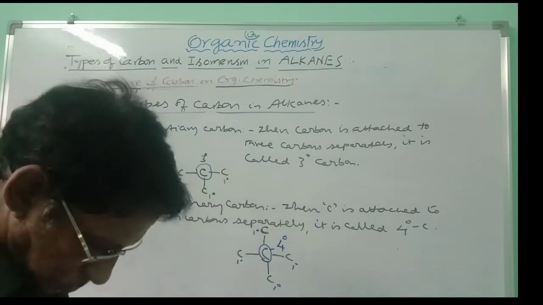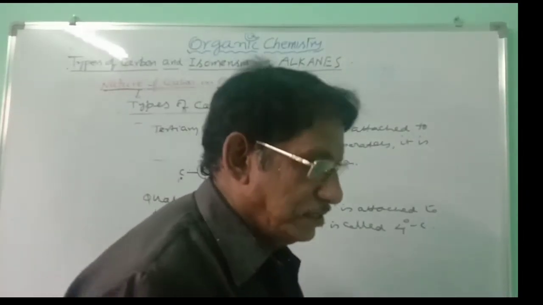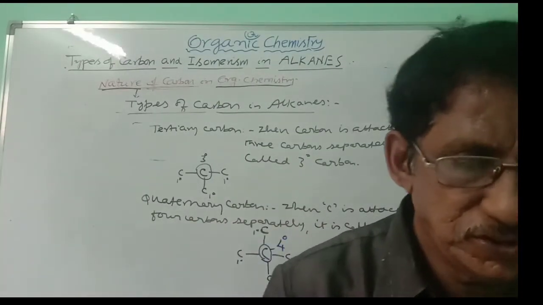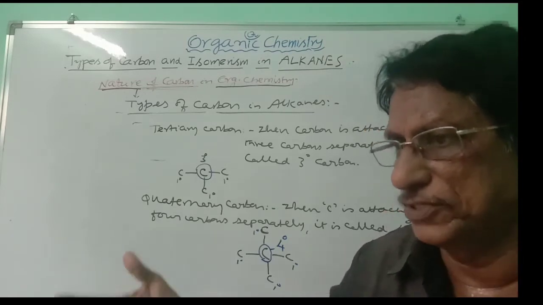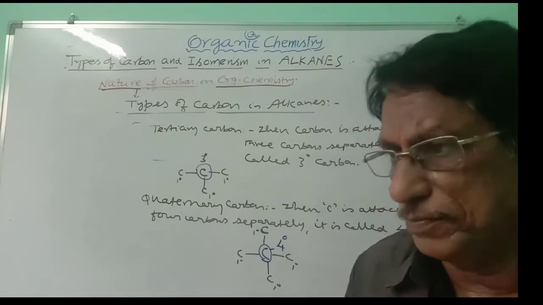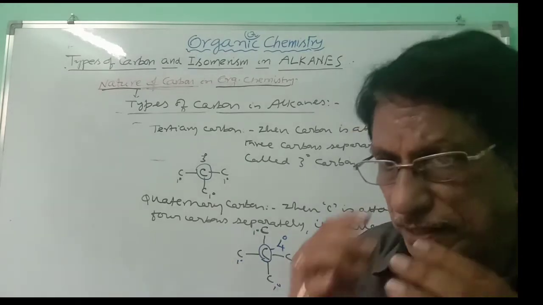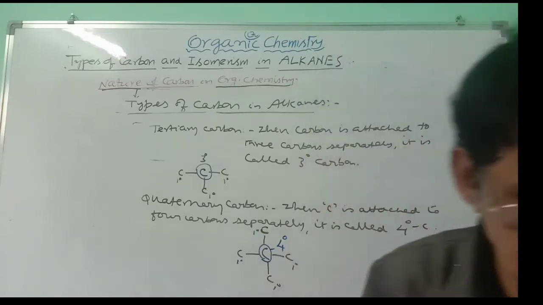In this way, we can easily recognize primary, secondary, tertiary, quaternary carbons whenever a carbon chain is present, because alkanes will be containing sp3 carbon chain, and in that sp3 carbon chain, what is primary, what is secondary, what is tertiary, what is quaternary, directly you can recognize them just by a glance at its structure.